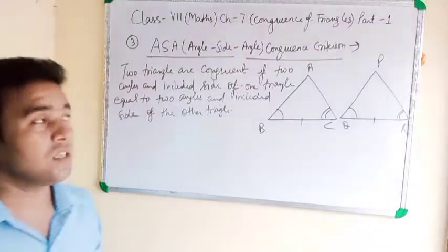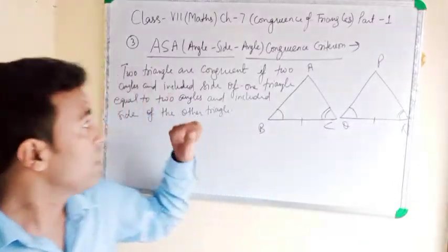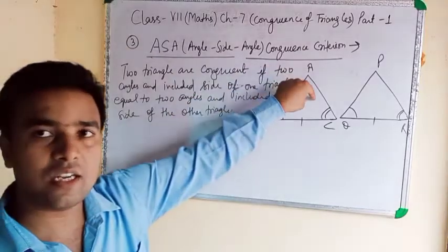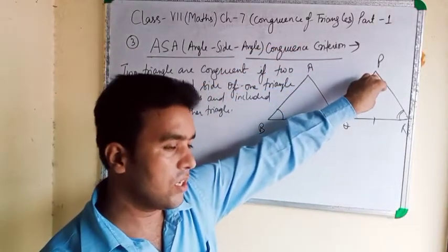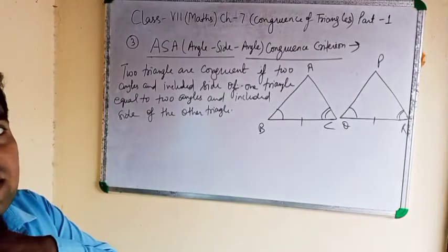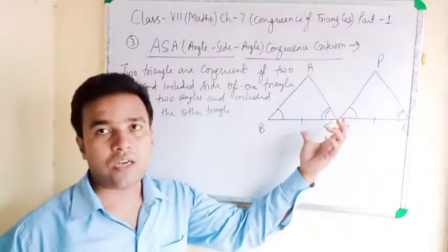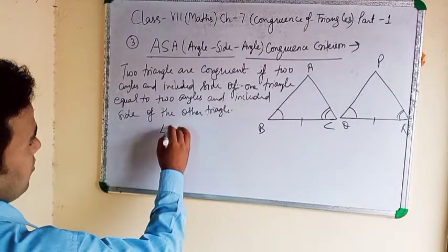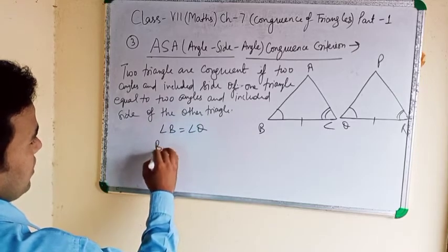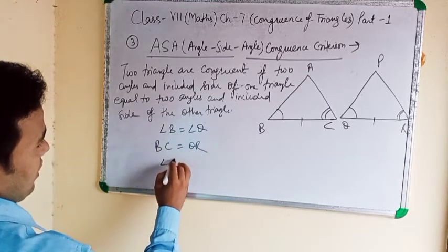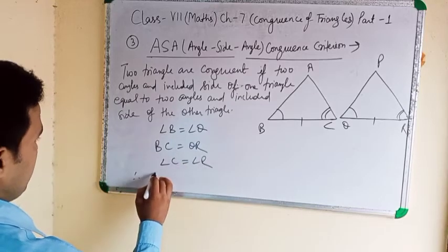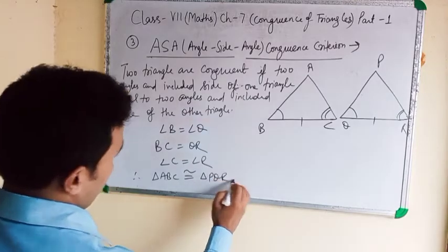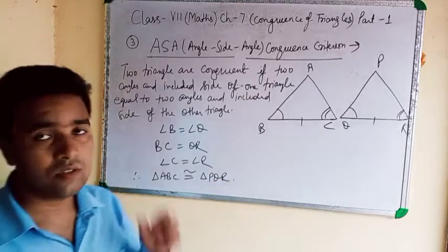In the earlier condition we wrote two sides, but here it is two angles. Clear? If both are the same, that is congruence. Means we can write angle B equal to angle Q, BC equal to QR, and angle C equal to angle R. Means triangle ABC congruent triangle PQR. It is a congruence. Note down this.